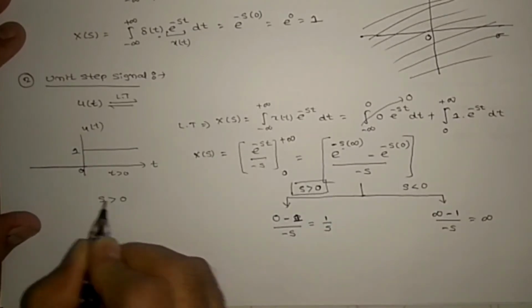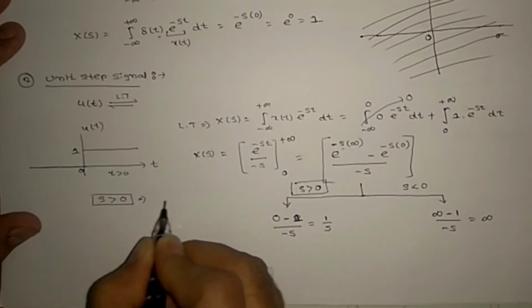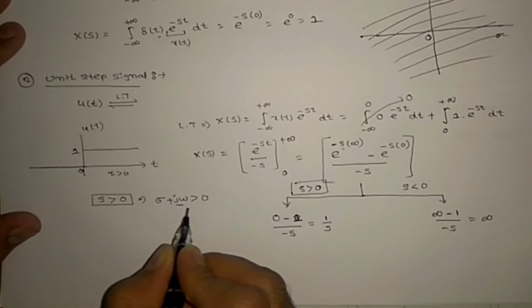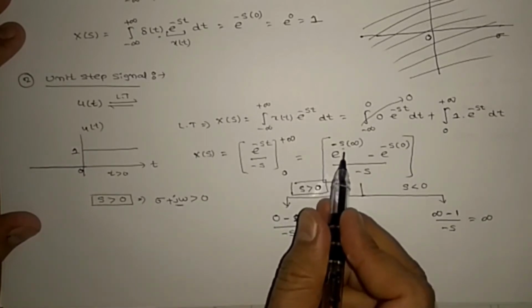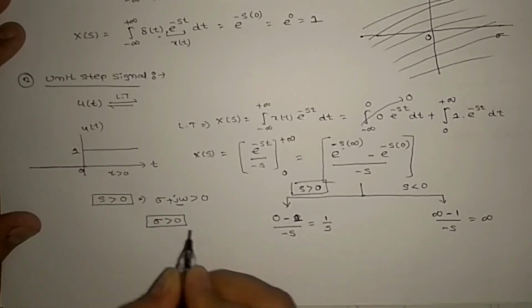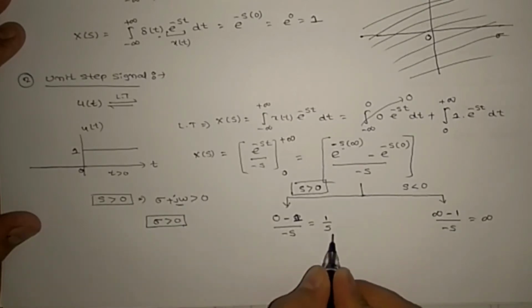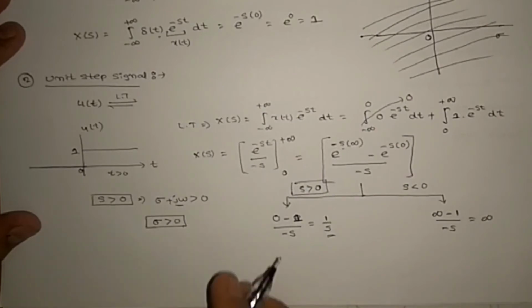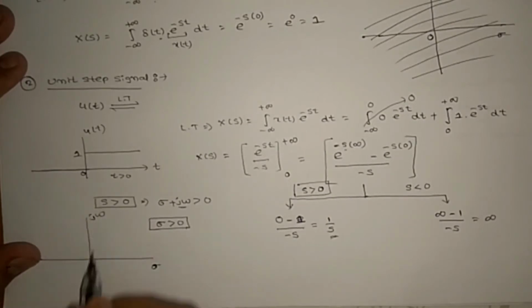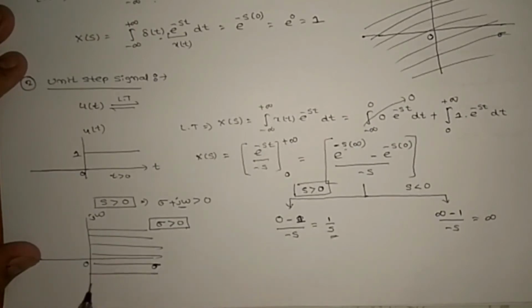S greater than 0 means here sigma plus j omega greater than 0. This j omega is a periodic signal, right? E power of j omega means it is periodic. So sigma greater than 0 is the condition to get this answer, right? So here the ROC is 0, the complete positive side. So this is the ROC